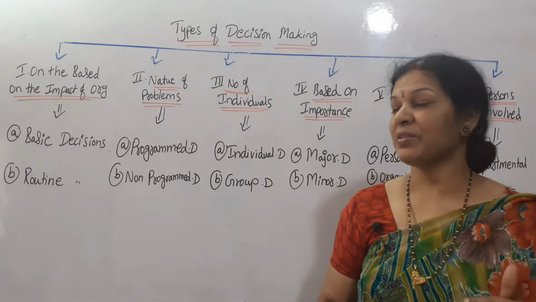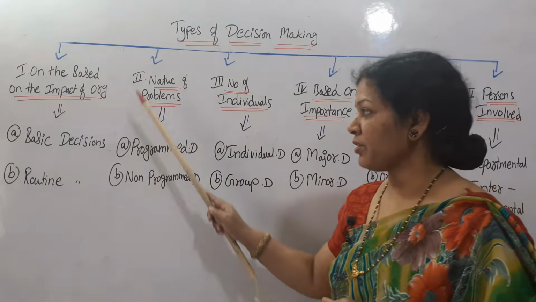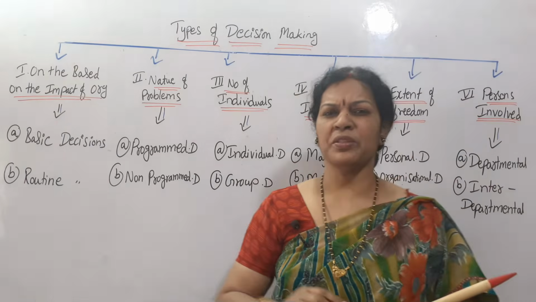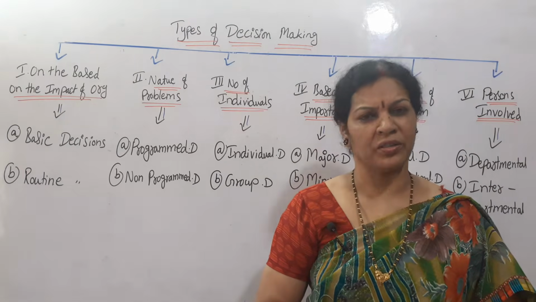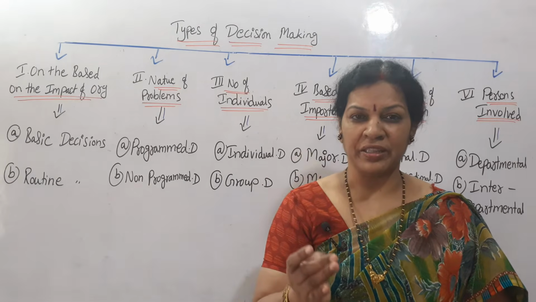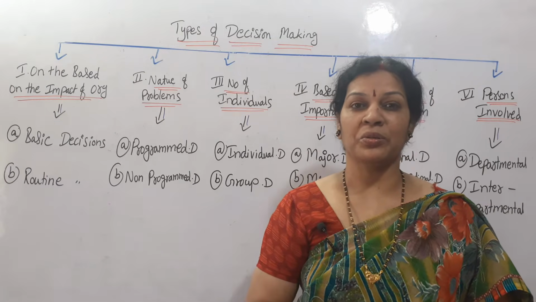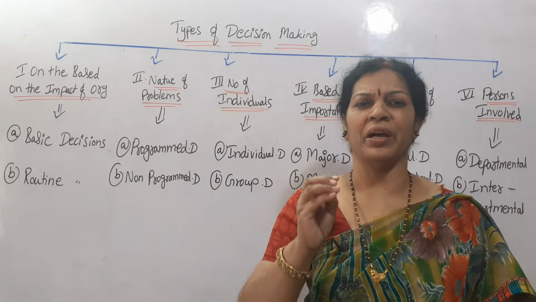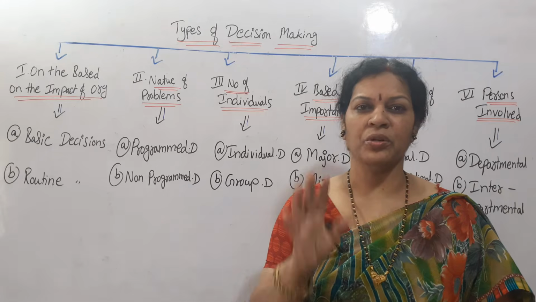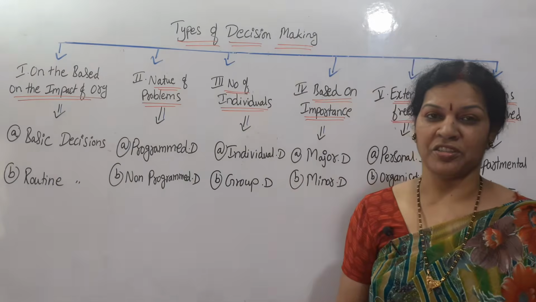We'll discuss in depth. The first one is on the basis of the impact on the organization: basic decisions and routine decisions. Basic decisions means regularly whatever we do, organization activities like production, manufacturing and supplying the material. These are all basic decisions. It has to go. The show must go on, you know that. In the same way, when we have to do normal activities, we need not consult anyone, it has to pass. Those kinds of decisions we can say are the basic decisions.